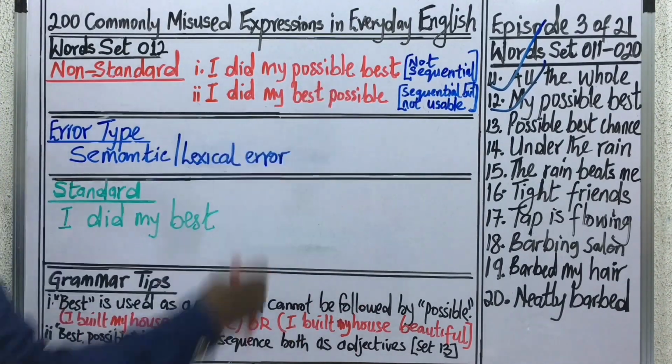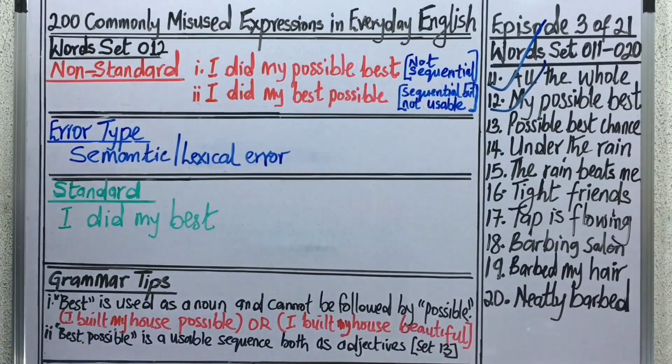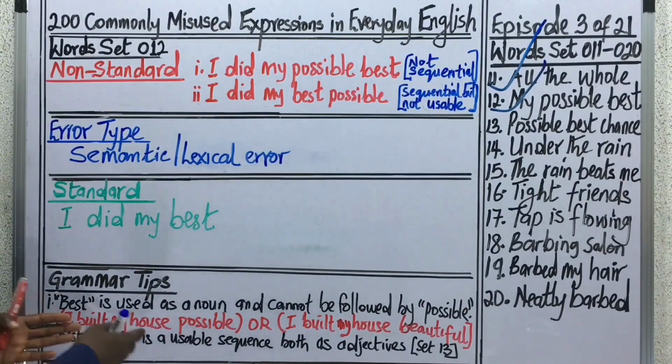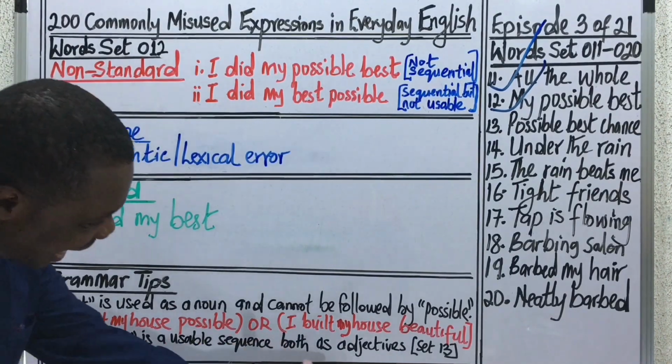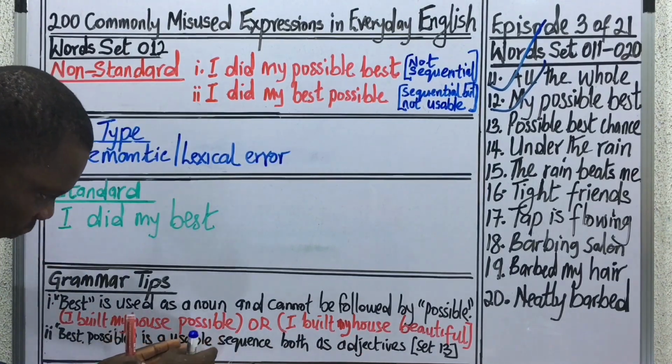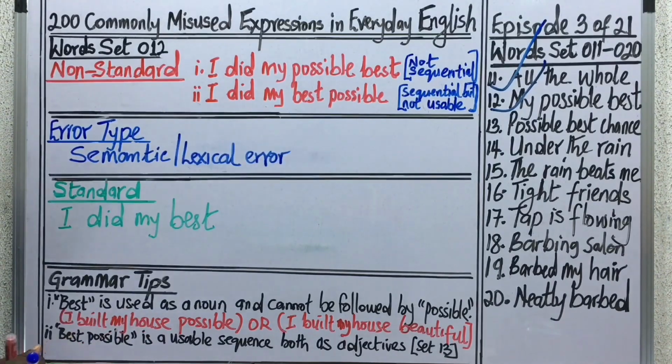So possible is not necessary there, just like you cannot say I built my house beautiful. So that's the reason. Like I'm trying to explain in our analysis, best possible is a usable sequence, both as adjectives to modify a noun. We're going to be discussing that when we get to word set 13. So let's move forward to word set 13 immediately.